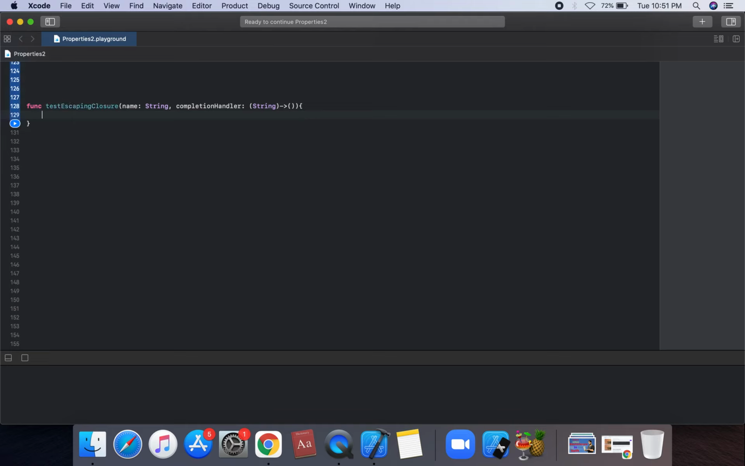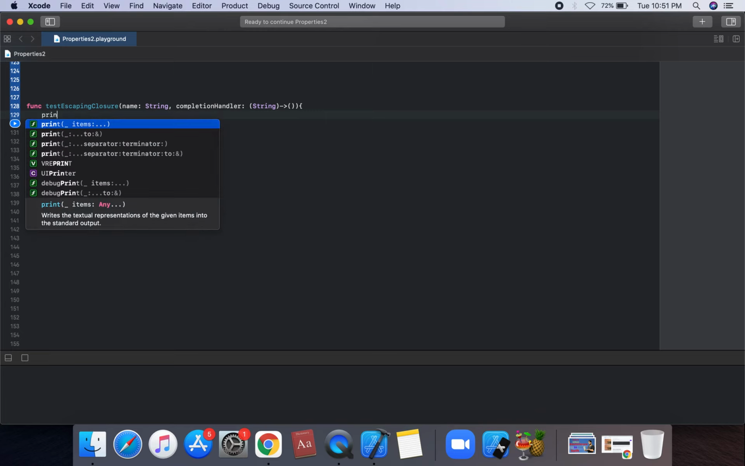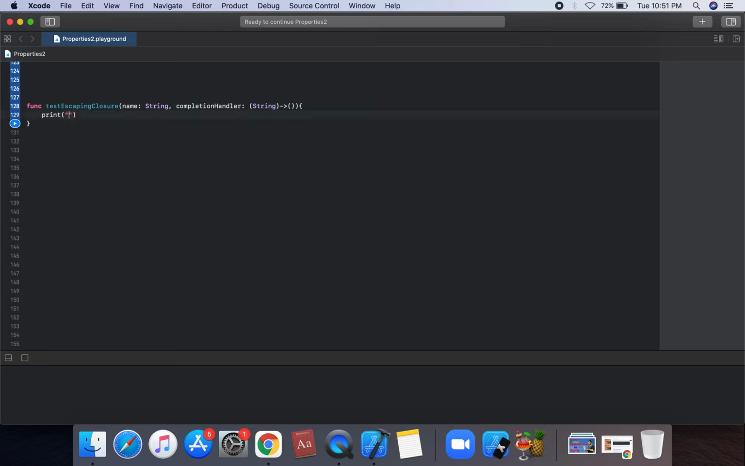So first we can create a print statement: print "before completion handler calling". Before the completion handler call, the first statement is a print statement, and then we call the completion handler.